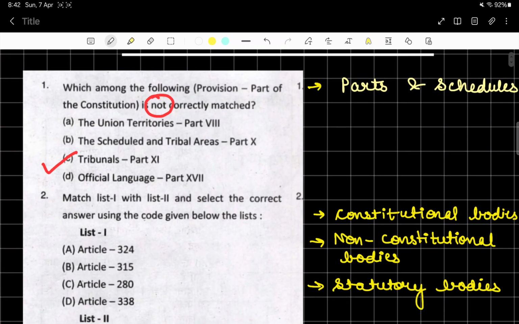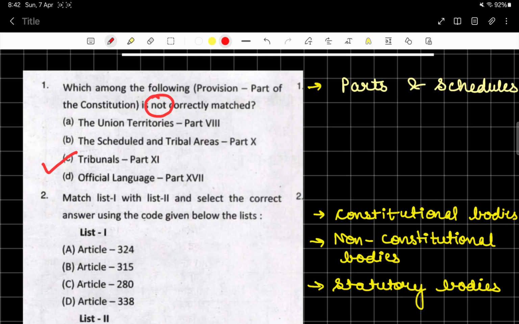So the first question goes like this: which among the following provisions of the Constitution is not correctly matched? We have to find out which one is wrong. So let's look into the options. The Union Territories, Part 8; the Scheduled and Tribal Areas, Part 10; Tribunals; Official Language; and we have certain other options, right? So let's look into this.